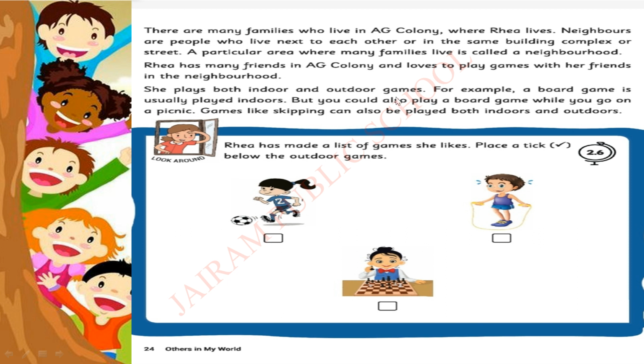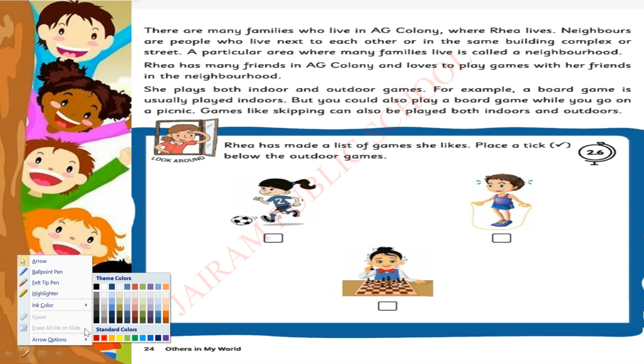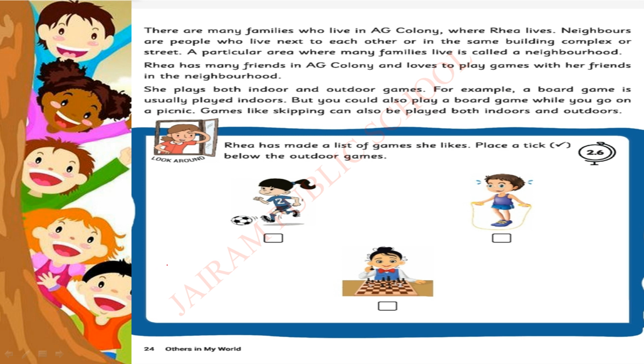Neighbors are people who live next to each other or in the same building, complex or street. A particular area where many families live is called a neighborhood.